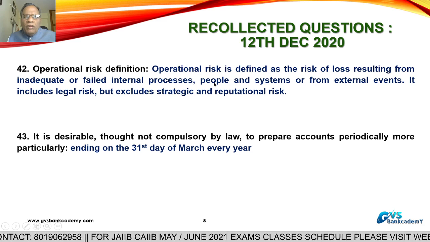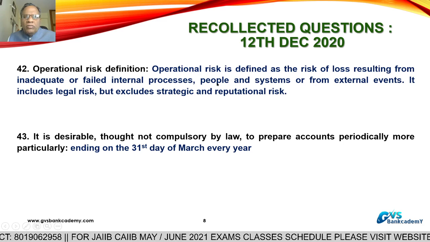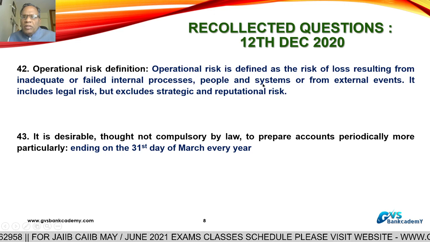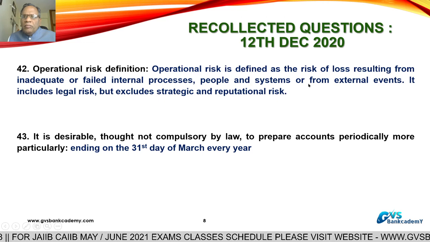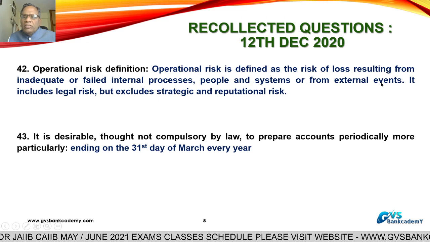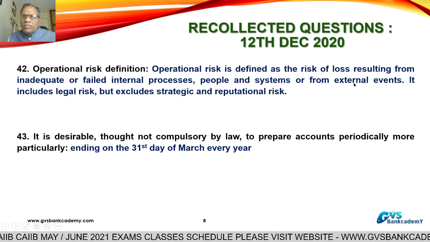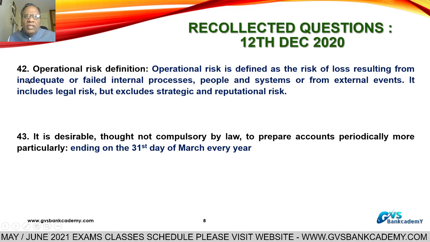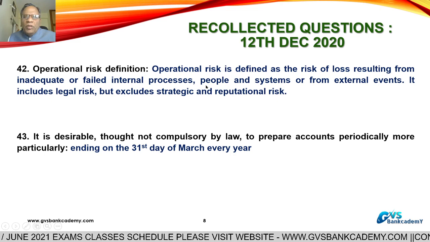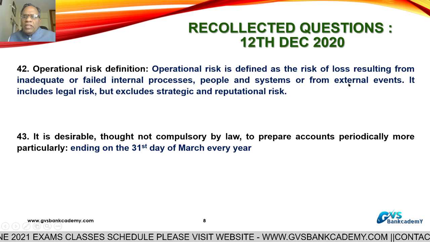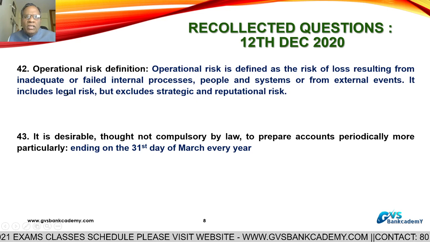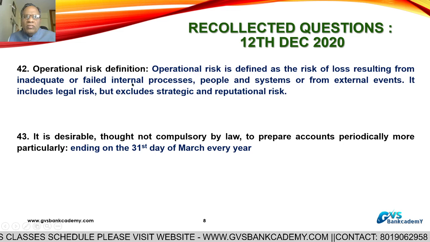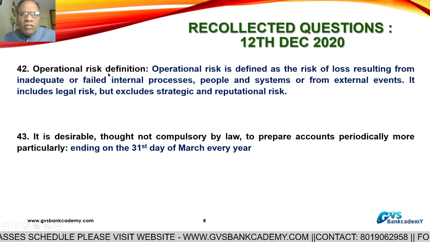That is because of people and outdated systems and procedures also. And systems failure, system hacking, system non-compliances, and some things may happen from external events also, like external hacking of computers and systems. Operation risk results from inadequate or failed internal process, people or system, or from external events. It includes legal risk, excludes strategic business related risk and reputational risk. This is the definition for operational risk.